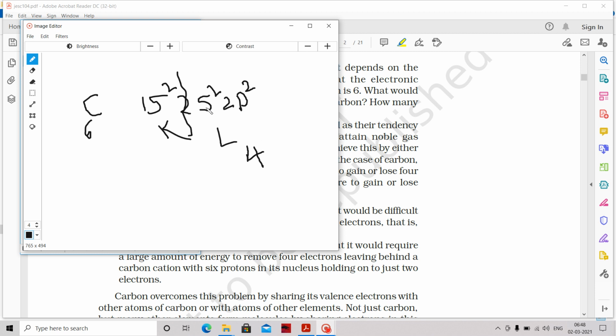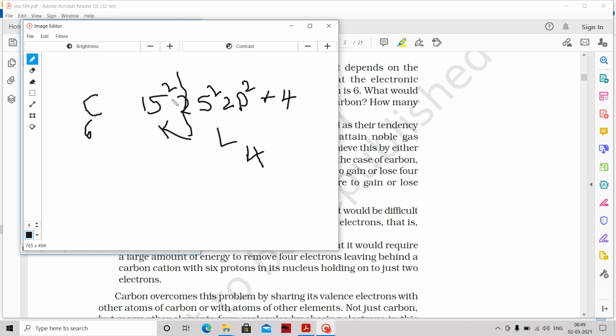When the outermost shell gets an octet of electrons, 8 electrons, then the bonds the molecule forms will be stable. So carbon gets stability if it gets 4 more electrons. If I give 4 more electrons, 4 plus these 4, total 8 electrons. 8 electrons in its outermost shell is a stable configuration as per the octet rule.